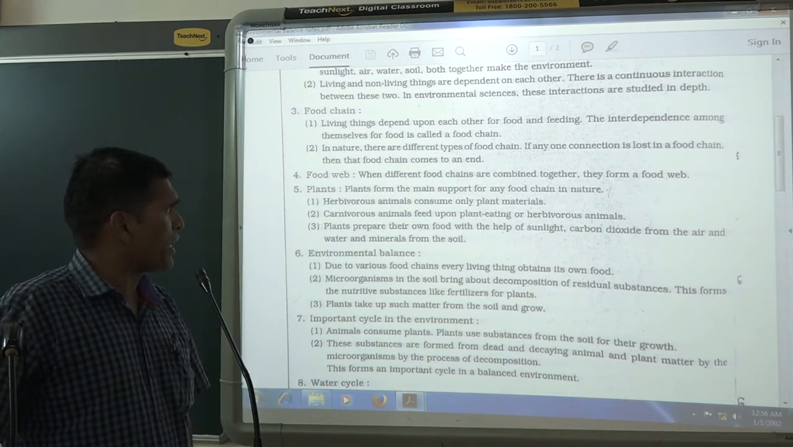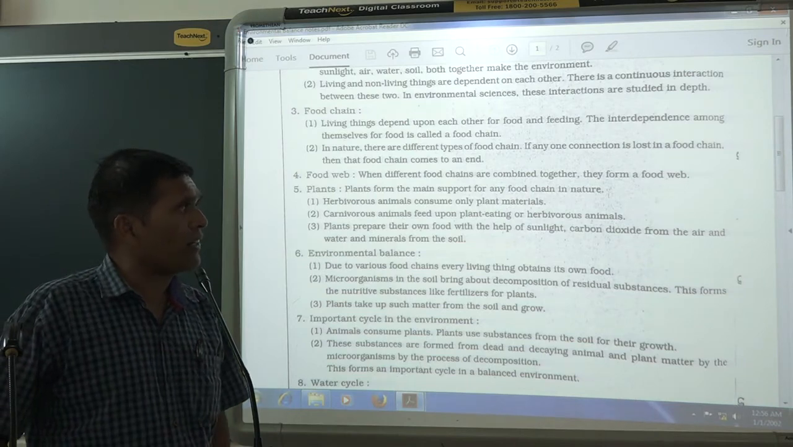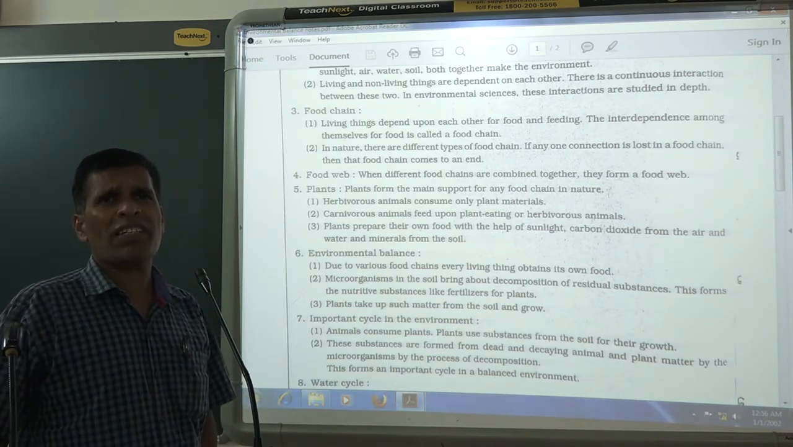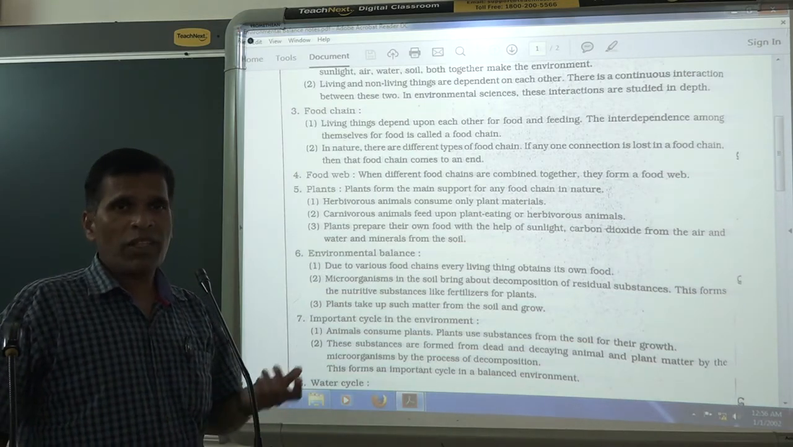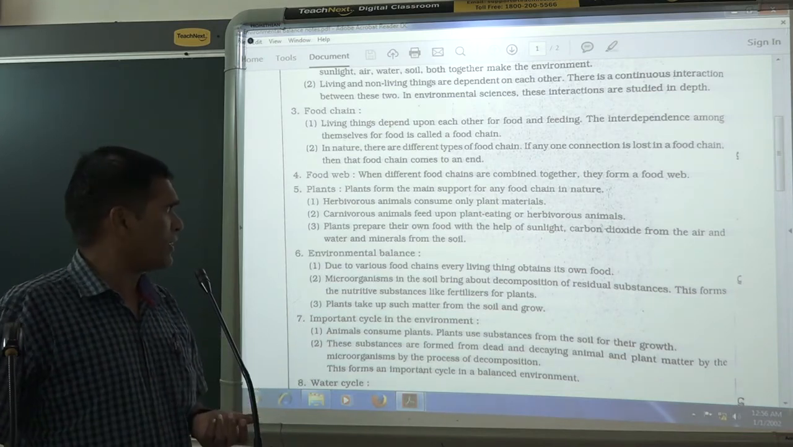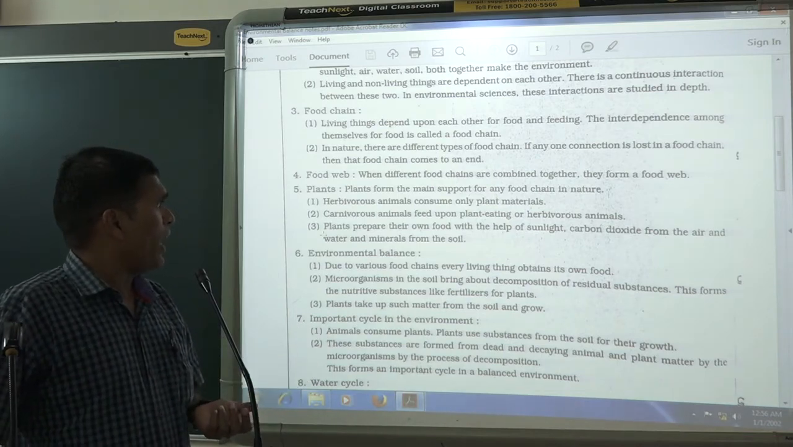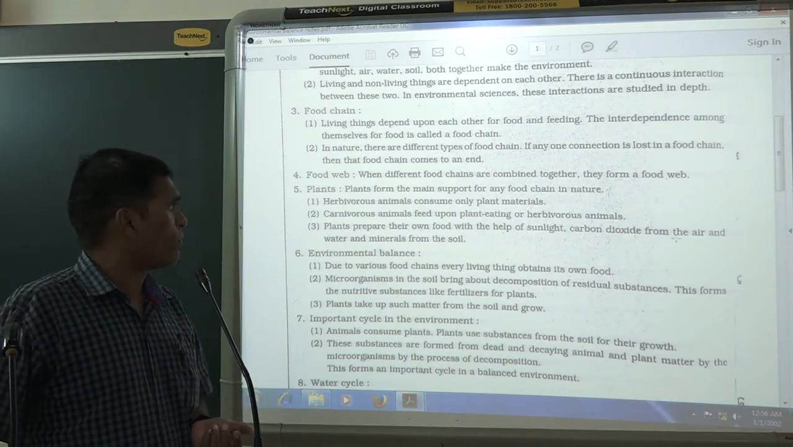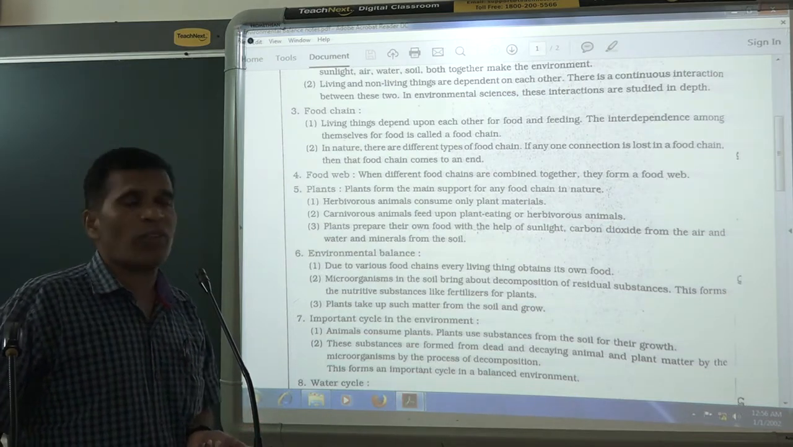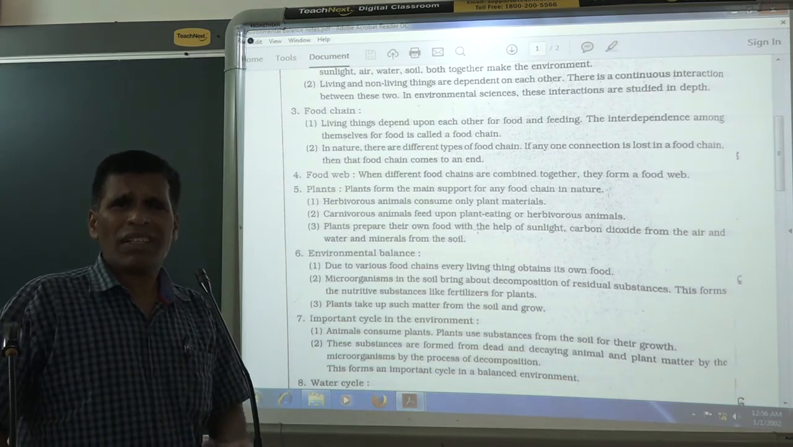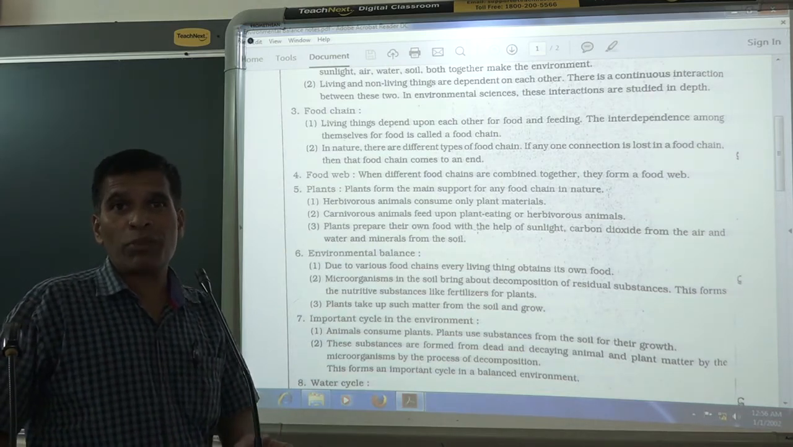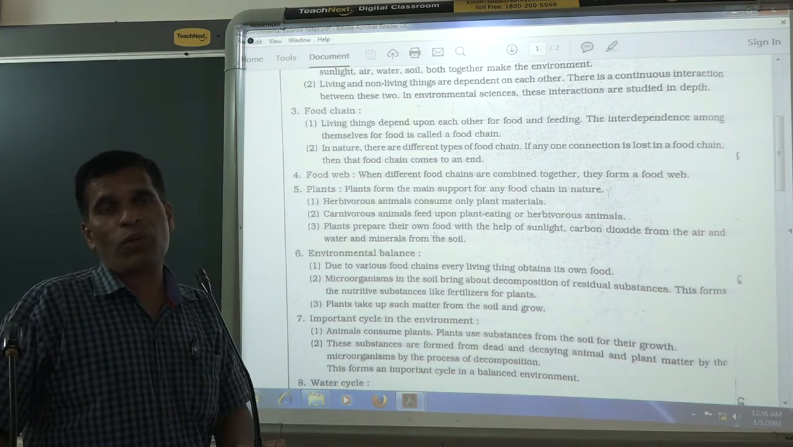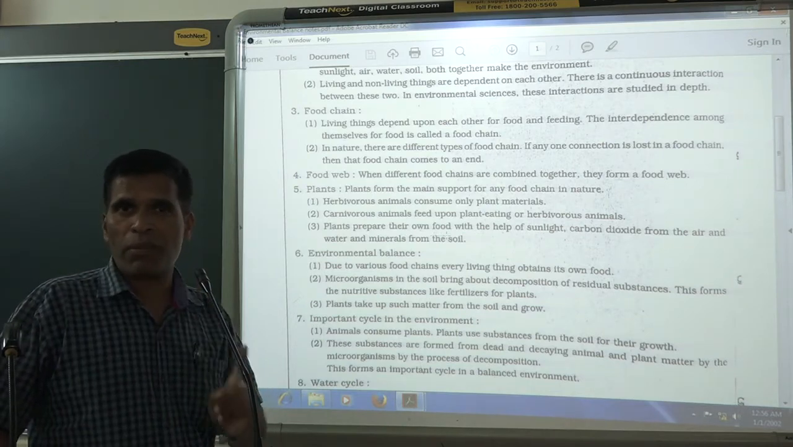Carnivorous animals feed upon the plant-eating herbivorous animals. Carnivorous means flesh-eating animals. They eat the herbivorous animals. And plants prepare their own food with the help of sunlight, carbon dioxide from the air, and water and minerals from the soil. I think you might have studied the photosynthesis process last year also. Photosynthesis occurs only in the plant.